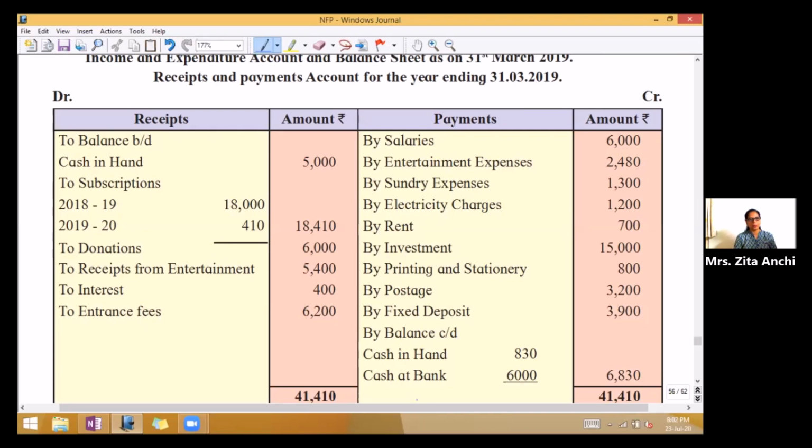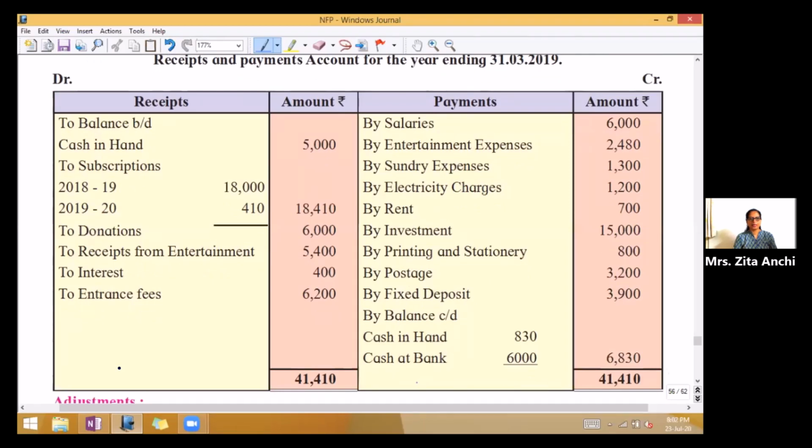Then to subscription, 2018-19 is 18,000, 2019-20, that is next year, is 410. Then you have donations, receipts from entertainment, interest and entrance fees. On the payment side, you have salaries, entertainment expenses, sundry expenses, electricity charges, rent, investment, printing and stationery, postage, fixed deposit, by balance carried down, cash in hand, cash at bank.